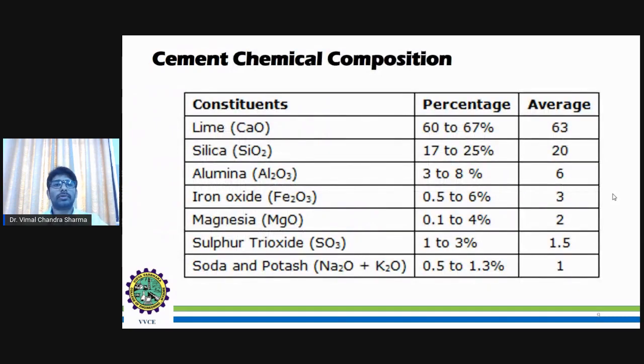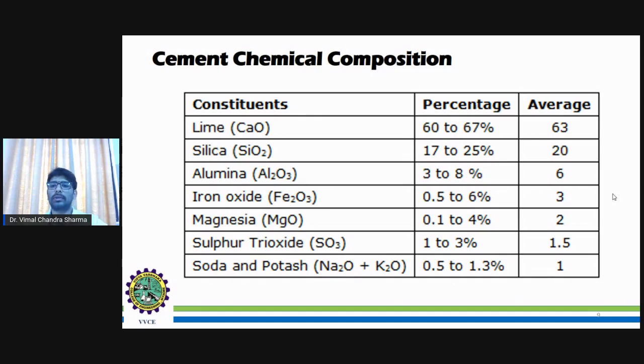When it comes to the cement chemical composition, there are majorly seven constituents in the cement. So in the concrete, again, we are talking about the cement. Cement has a major role. That means during the preparation of the cement, we have to see the percentage of the constituents, and we should make sure the percentage is maintained properly. So right from lime, that is calcium oxide,